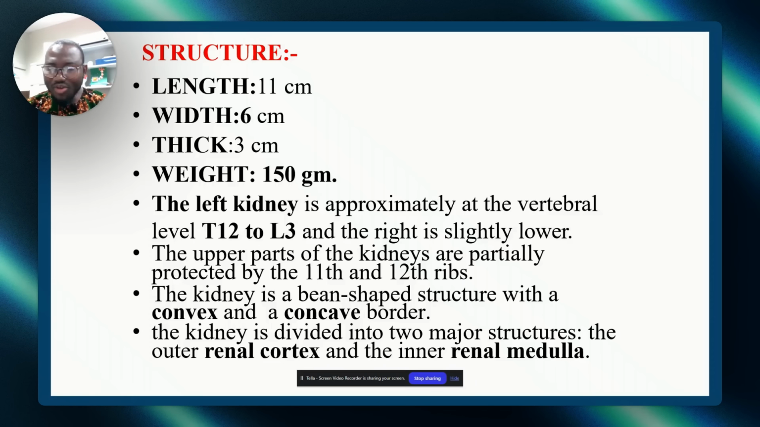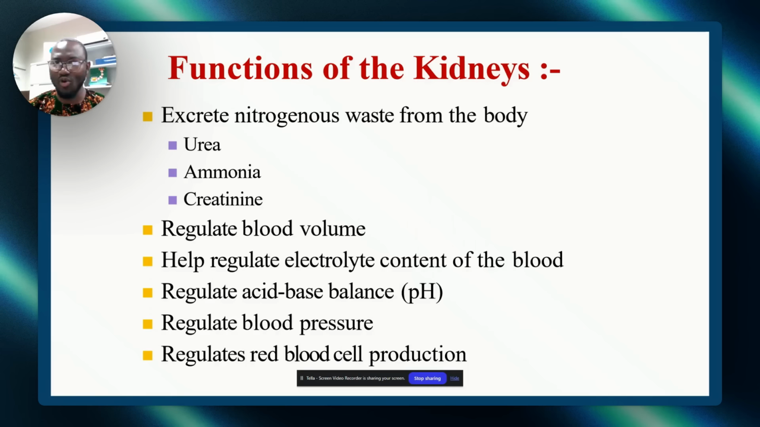Now, remember the kidney is bean-shaped. That's another thing you need to know. And the kidney has two major structures in it, which are the renal cortex and the inner medulla. Let's look at it more. The functions of the kidney, we've already discussed. This one is just a total breakdown of the kidney.